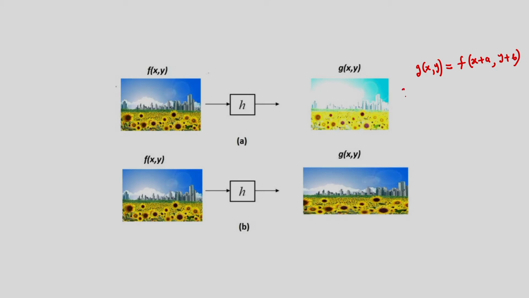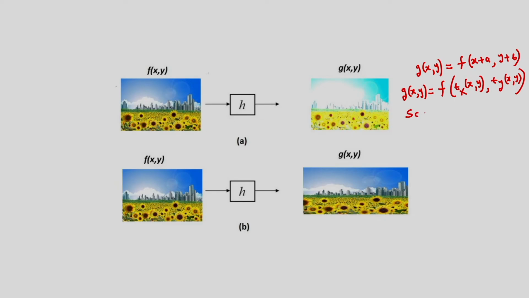I can also write another expression: g(x,y) equal to f of Tx(x,y), Ty(x,y), where Tx is the transformation for the x coordinate and Ty is the transformation for the y coordinate. Based on this expression, I can do these operations.